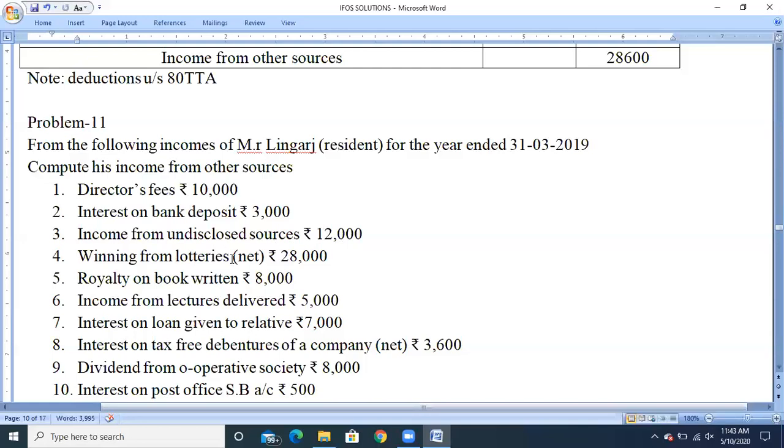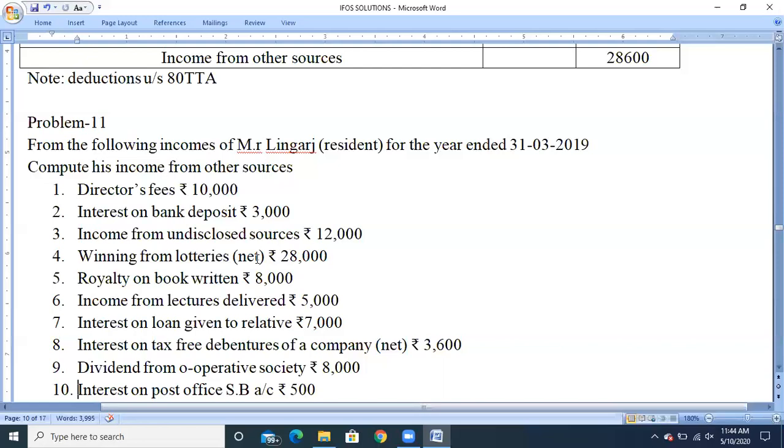Next, winnings from lotteries. They have clearly mentioned the word net, so we need to do the gross up. For calculating the grossing up amount, the formula will be net amount into 100 divided by 100 minus tax rate. So net amount is 28,000 into 100 divided by 100 minus tax rate, which is 30% for casual income. You will get 70. So 28,000 into 100 divided by 70, and we'll get the gross up amount. So be careful. If they have given the net amount, definitely we need to do the gross up.